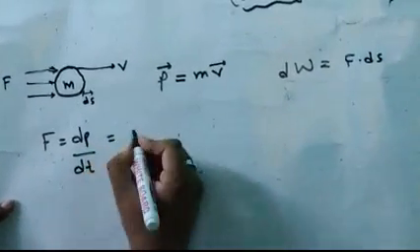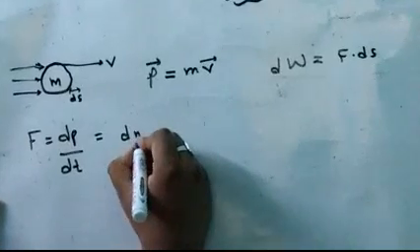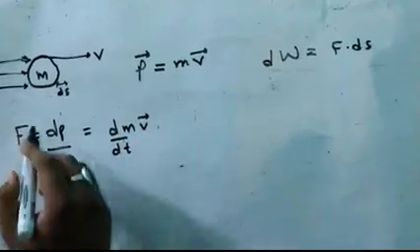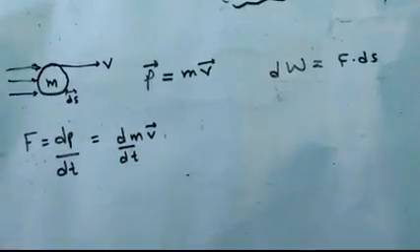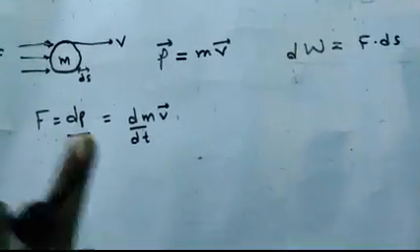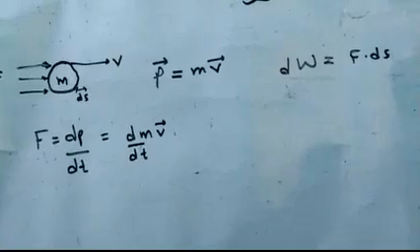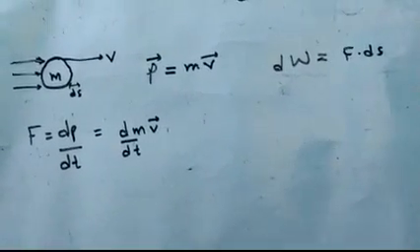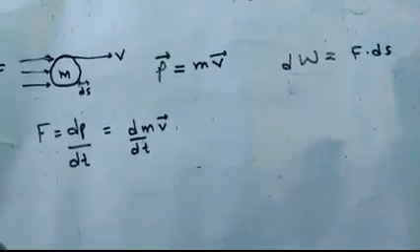Now here we can write it as d(mv vector) by dt, as p is equal to mv. As I have already said, when the object is moving and accelerating, its velocity is constantly changing, therefore its mass will also be variable.